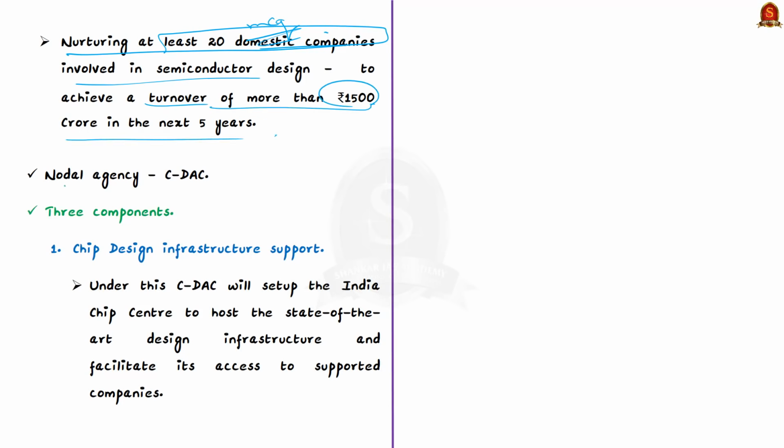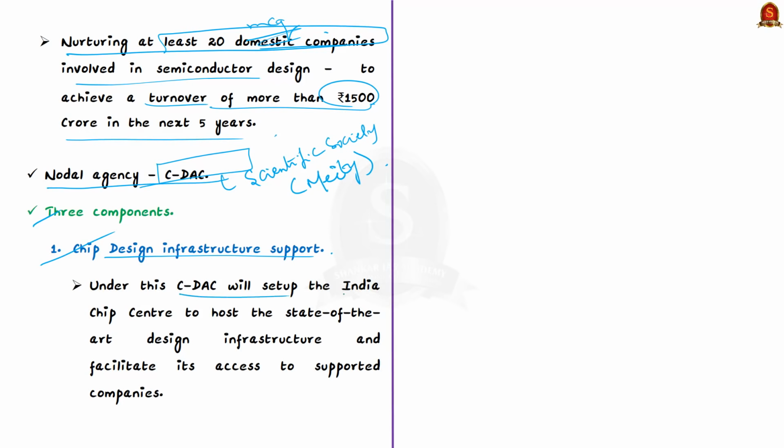Note that the nodal agency for implementation of the scheme is CDAC, that is the Center for Development of Advanced Computing. It is a scientific society operating under Ministry of Electronics and Information Technology. Further note that the scheme has 3 components. First component is chip design infrastructure support. Under this, the CDAC will set up the India Chip Center. This center will host the state-of-the-art design infrastructure and facilitate its access to supported companies.